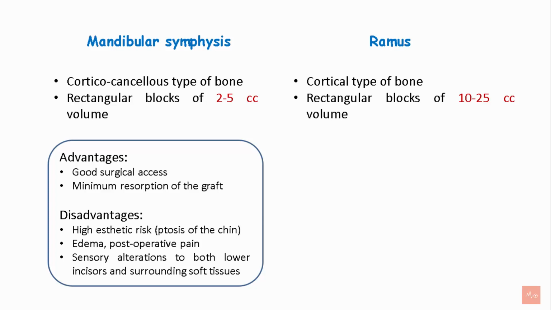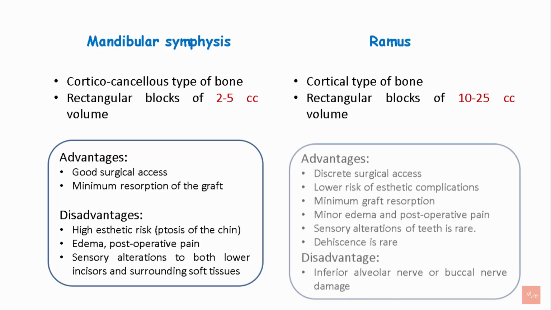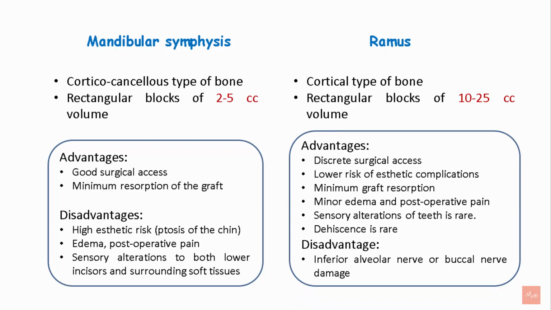surrounding soft tissues. In case of the ramus, the advantages are that it provides discrete surgical access, causes lower risk of aesthetic complications, there is minimum graft resorption, minor edema and post-operative pain, sensory alteration of the teeth is less, and less chance of dehiscence. The only disadvantage is that it can cause damage to the inferior alveolar nerve or the buccal nerve.